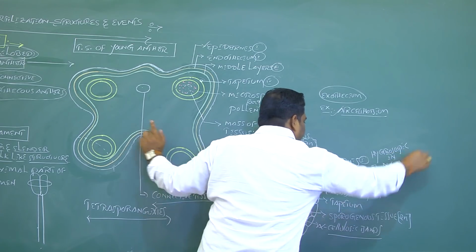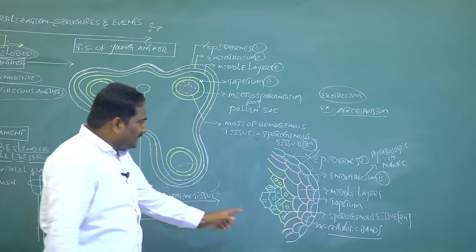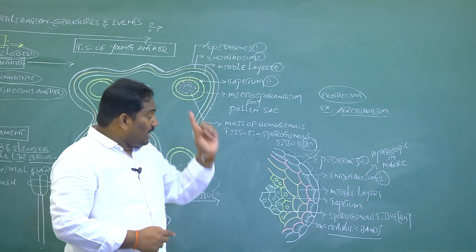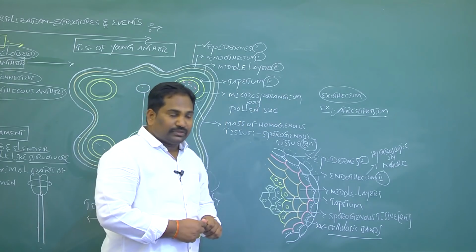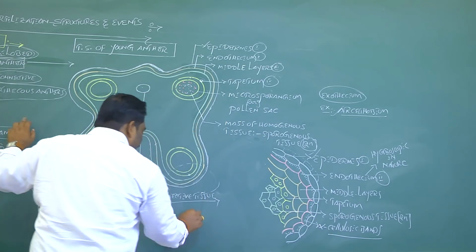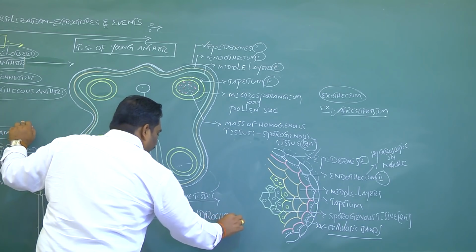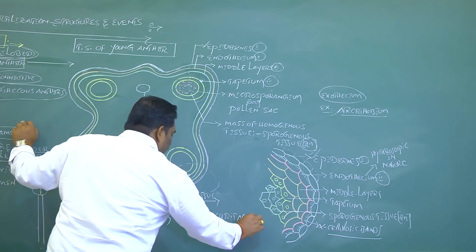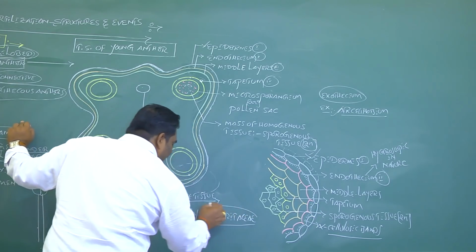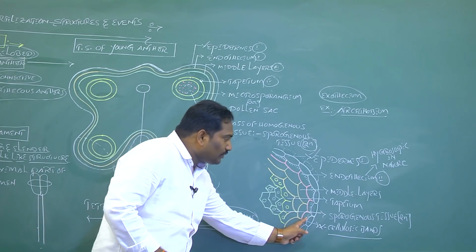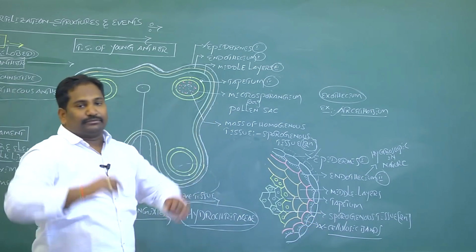And it is also responsible for protection and dehiscence of anther at mature condition. In the plants of Hydrocharitaceae, in the family members of Hydrocharitaceae, alpha cellulosic bands are absent.